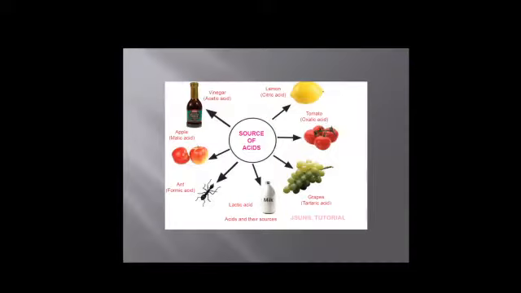You can see here, children, there are different types of acids in different food substances. Lemon is sour in taste because of the presence of an acid called citric acid. Tomato has oxalic acid. In grapes and tamarind, we find tartaric acid. Milk and curd have lactic acid. Ants have formic acid. Apple has malic acid. And in vinegar we find acetic acid.